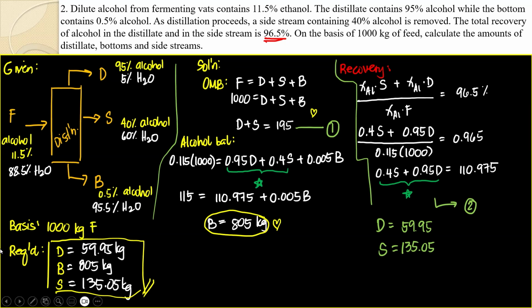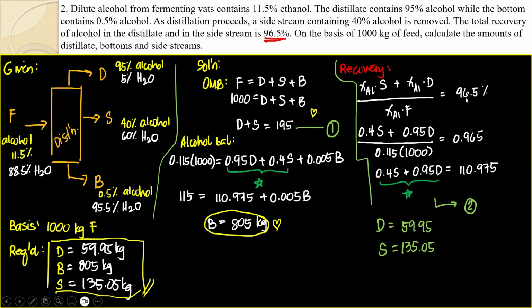Ang mahirap kasi like ito, you have to remember when I first drew this, no problem with the drawing, no problem with the basis. With the required, I know that it's already in here. The thing is, I had to underline this so that I know I will go back to this later on. So in the solving, first, of course, always the overall material balance. Now, I can also solve for the alcohol balance. But what you'll notice is that there are three unknowns. So where can I get the other equation?